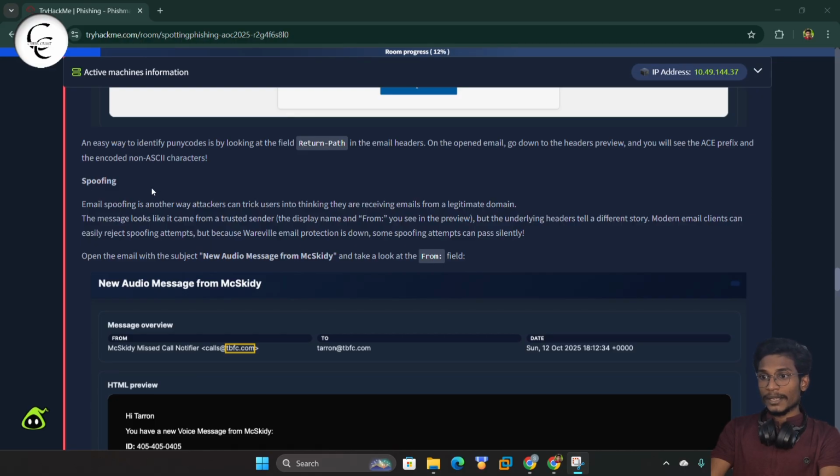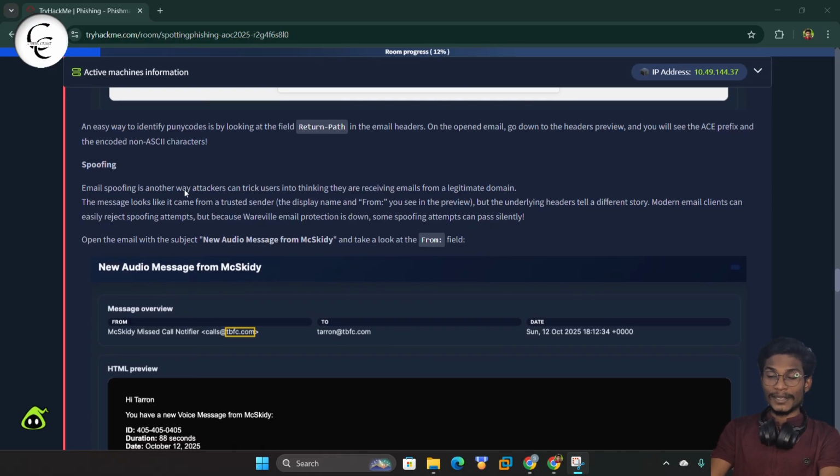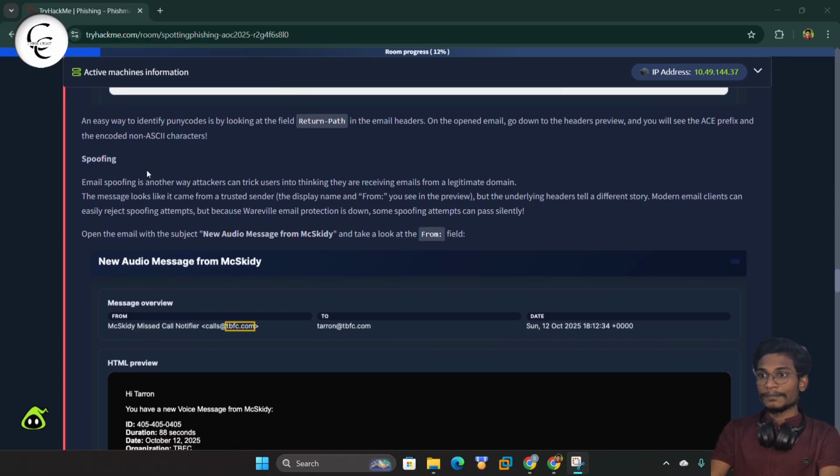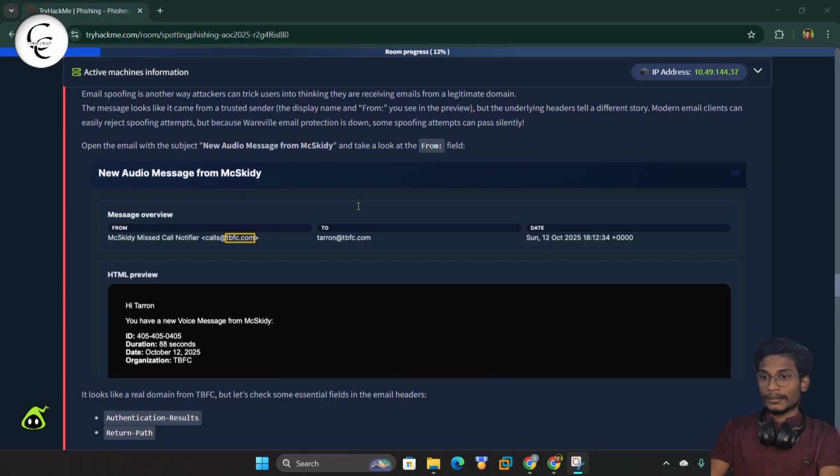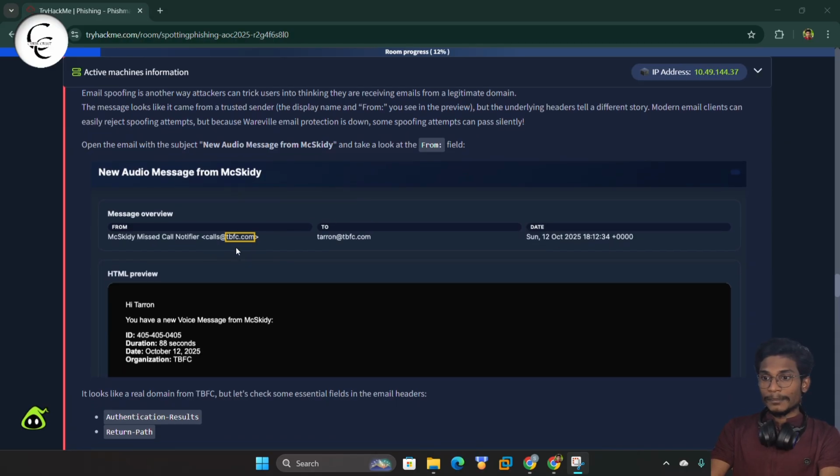So spoofing is also one of the techniques that we basically use in a phishing attack. So email spoofing is another way attackers can trick users into thinking they are receiving emails from a legitimate domain. So the message looks like it came from a trusted sender. So here we have some examples, you can check out this.